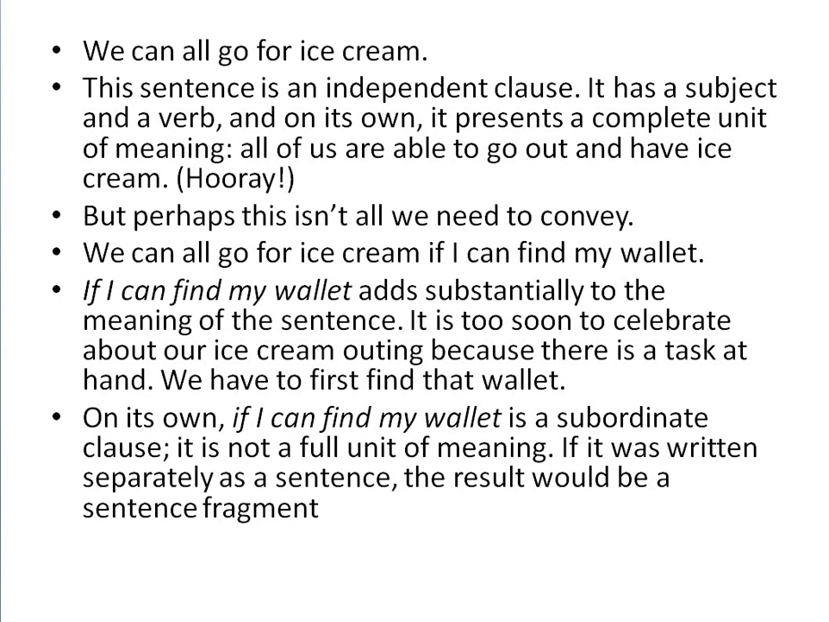We can all go for ice cream. It's a sentence. This sentence is an independent clause. We can either say it's an independent clause or we can say it's a simple sentence. It has a subject and a verb, and on its own it presents a complete unit of meaning. All of us are able to go out and have ice cream.